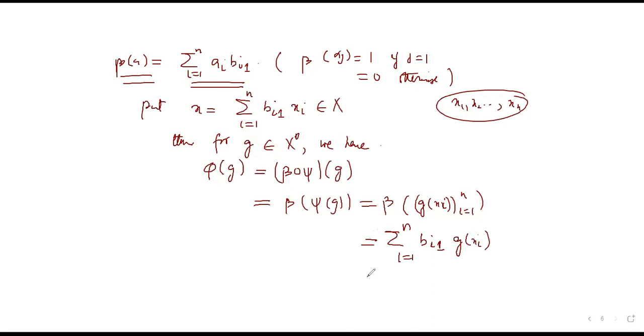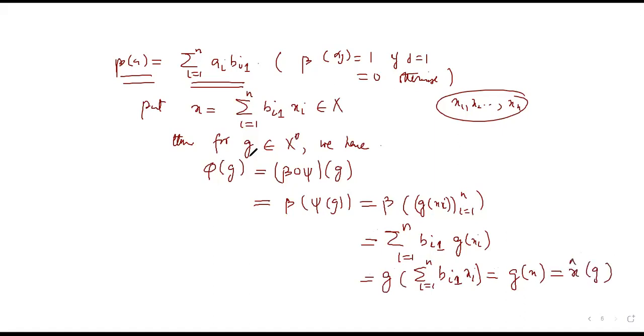But now g is linear, so I can write this as g of summation i runs from 1 to n beta i1 xi, but this is just g of x. So if this is g of x, it can be written as x cap of g.